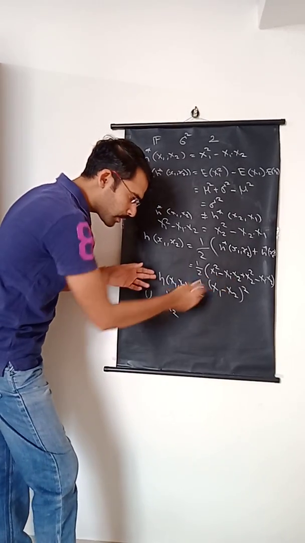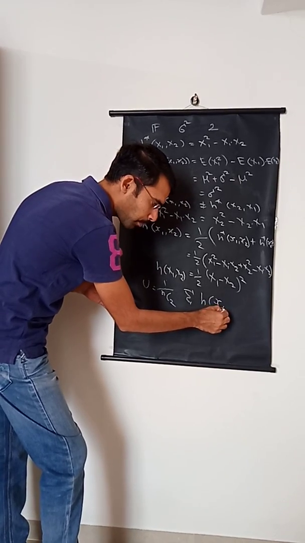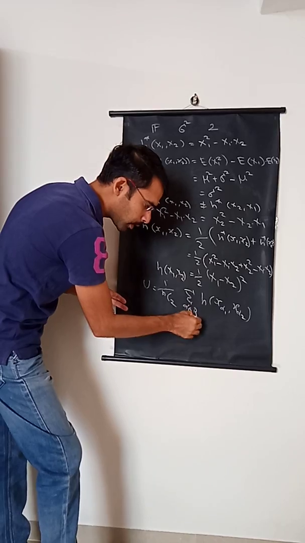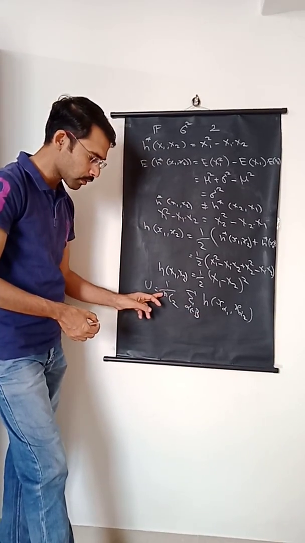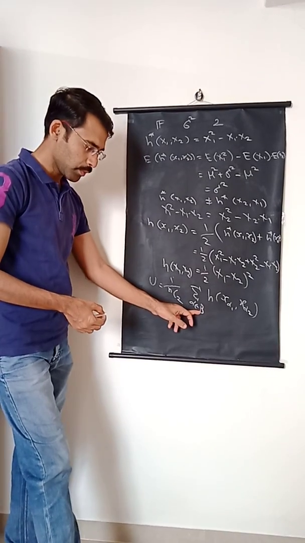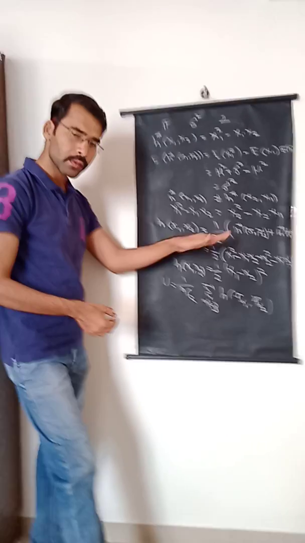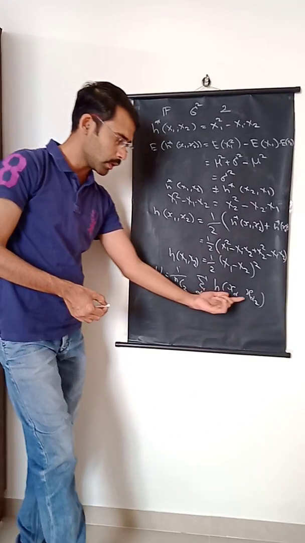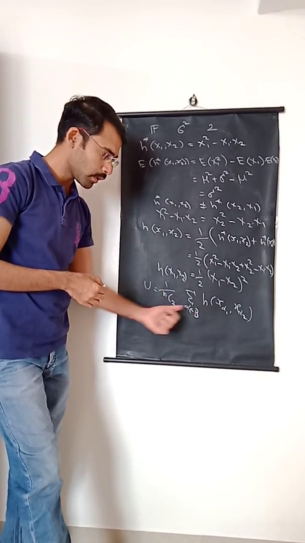For all such combinations, we take say x alpha 1 and x alpha 2, where alpha is taken from B. B is the set of all such nC2 combinations, so B is a set whose cardinality will be nC2. In set B, there will be nC2 combinations listed down. So this is just one particular combination out of those nC2 combinations.